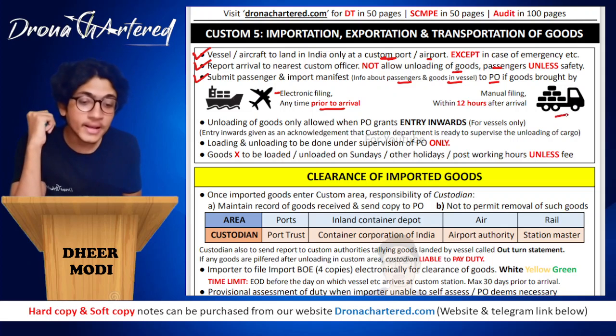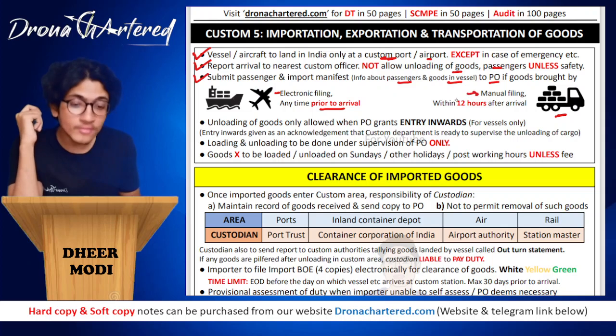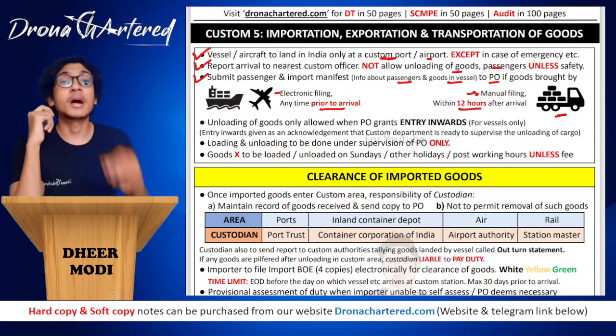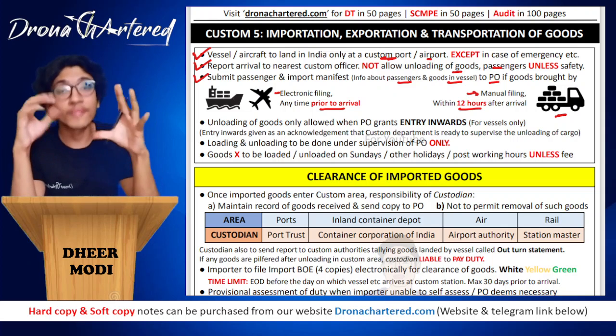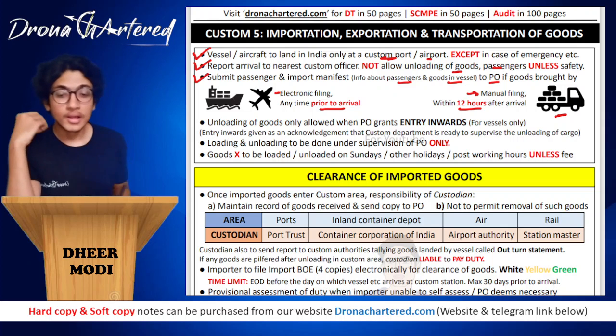But if you are coming by land, that means by moving vehicle, in such a case it is manual filing within 12 hours after arrival. So after you arrive, you have a maximum period of 12 hours within which you have to submit this information, this manifest. Okay.